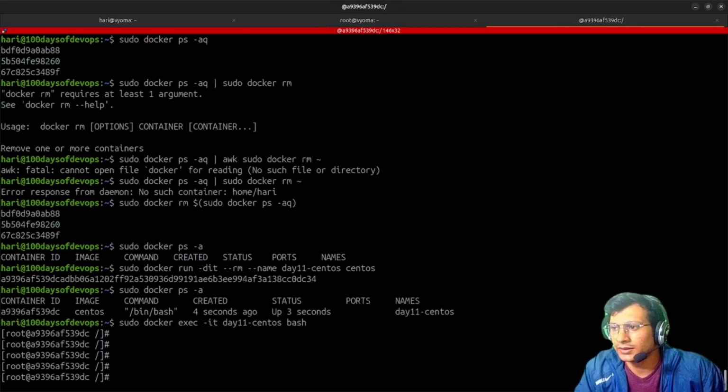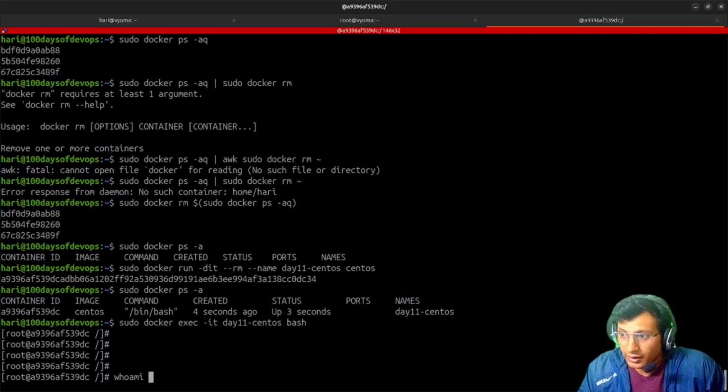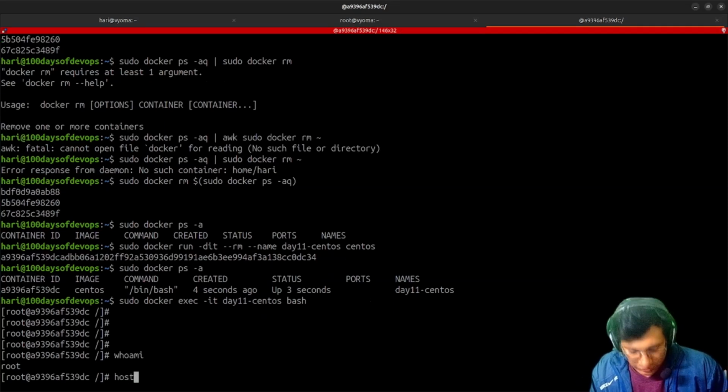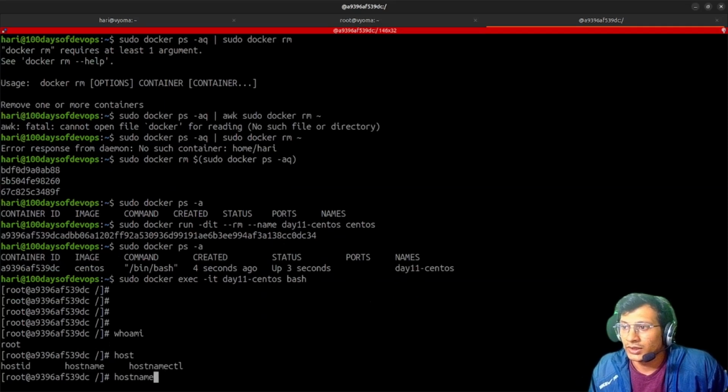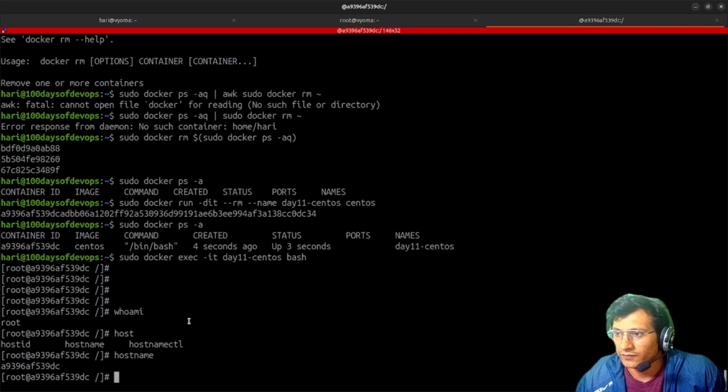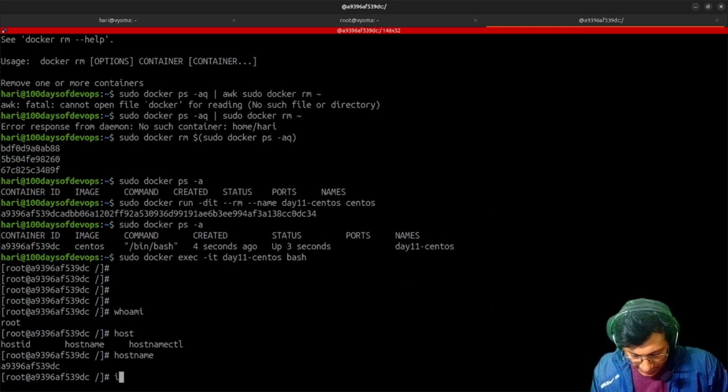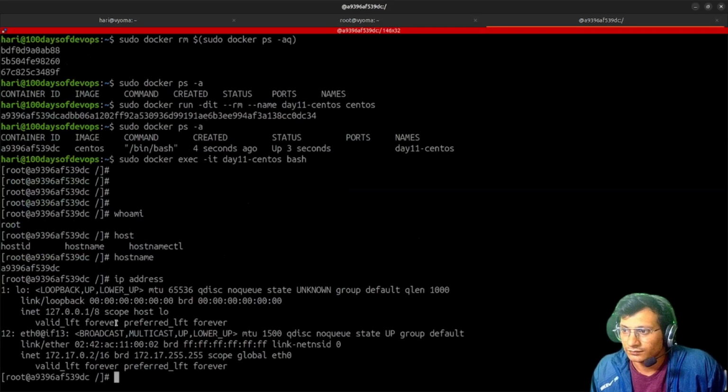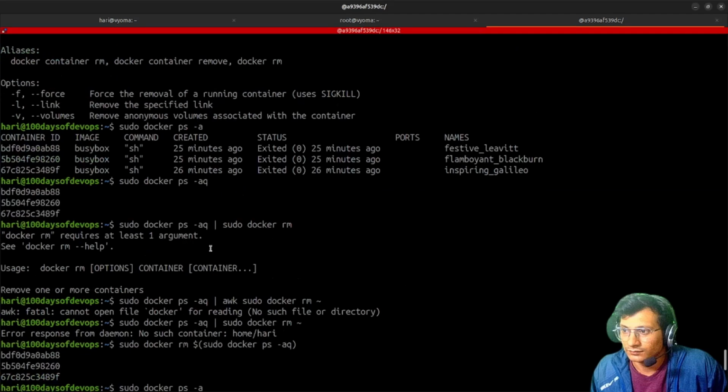Okay, here we are in the CentOS machine. Who am I? I am root. What is my hostname? It is the ID of my container. And if I check the IP address, this is the loopback, it is a local one. Yeah, this IP, so it is /16. This is the IP, and where have we seen this same IP?